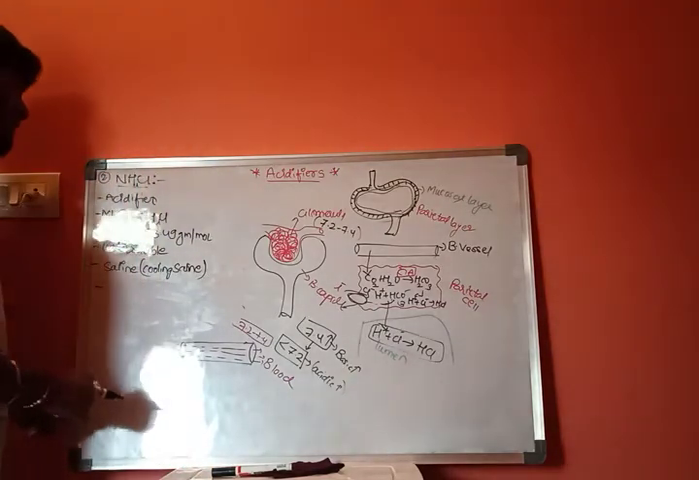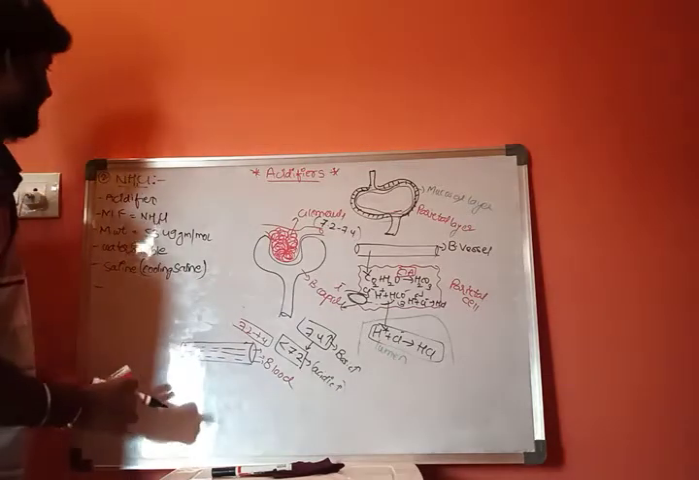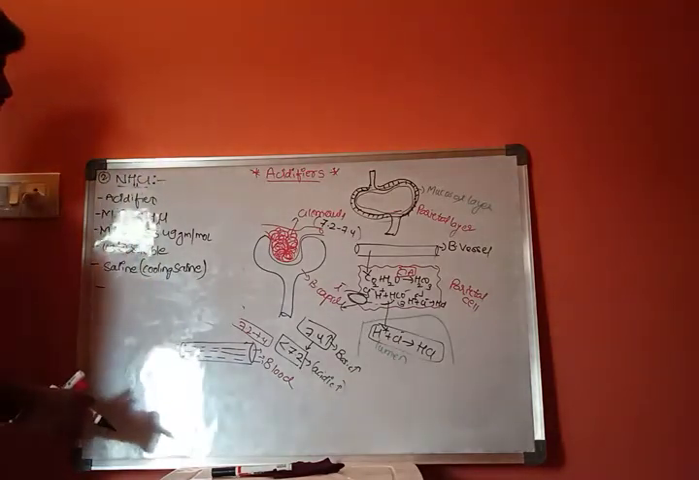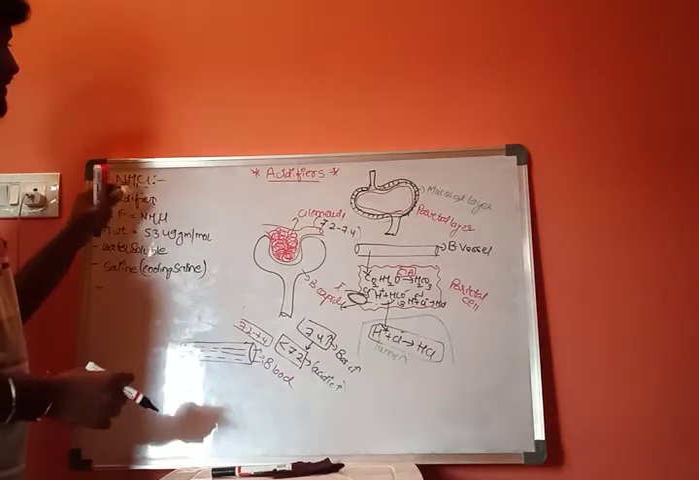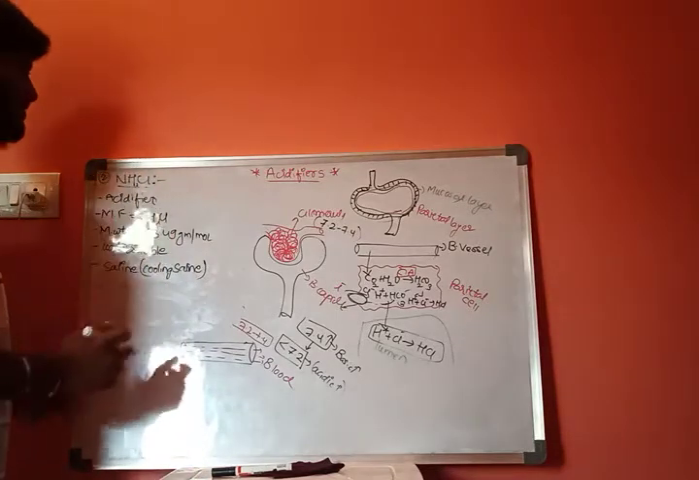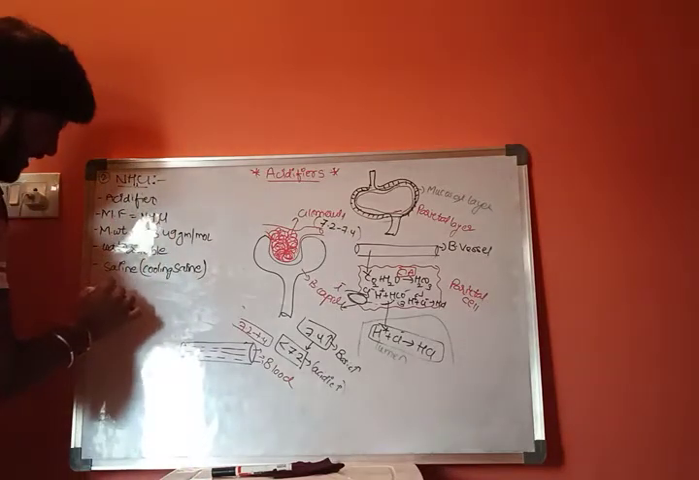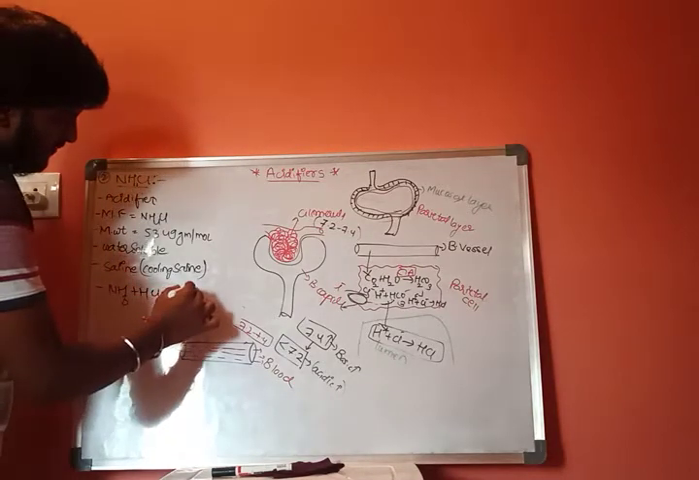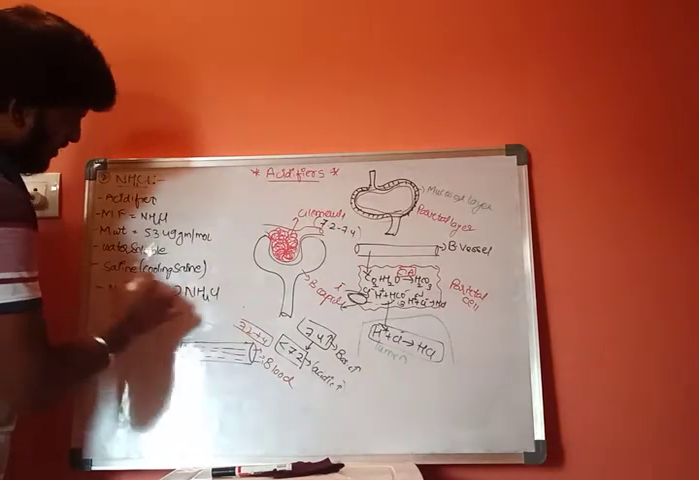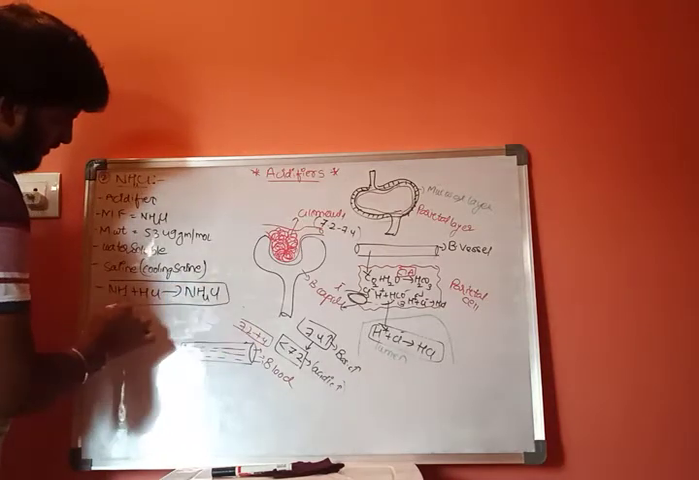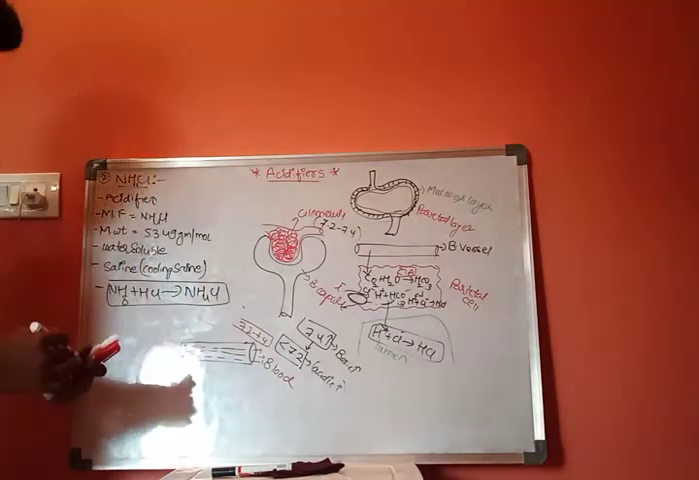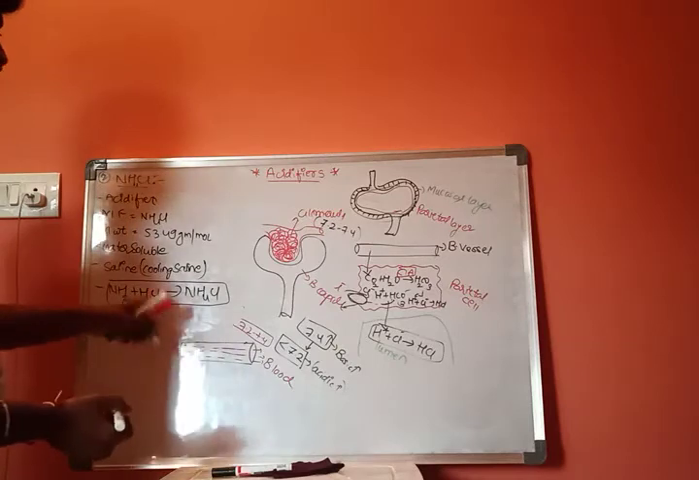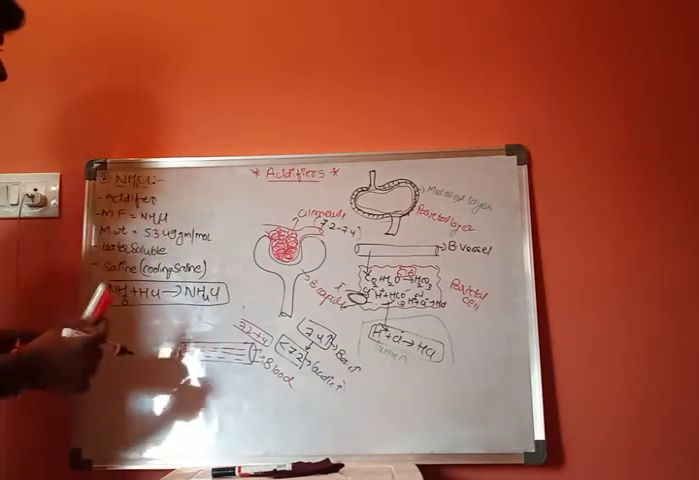The next point is the preparation of this ammonium chloride. NH3 plus HCl will form NH4Cl. This is one of the preparation methods of ammonium chloride.